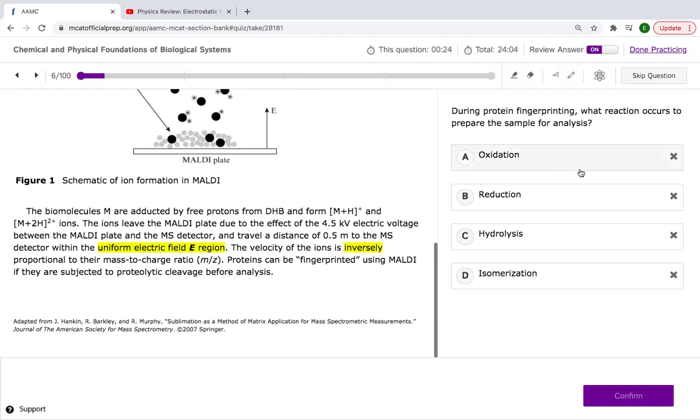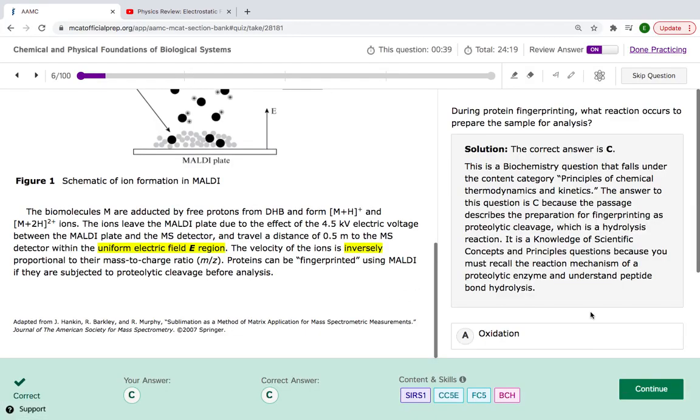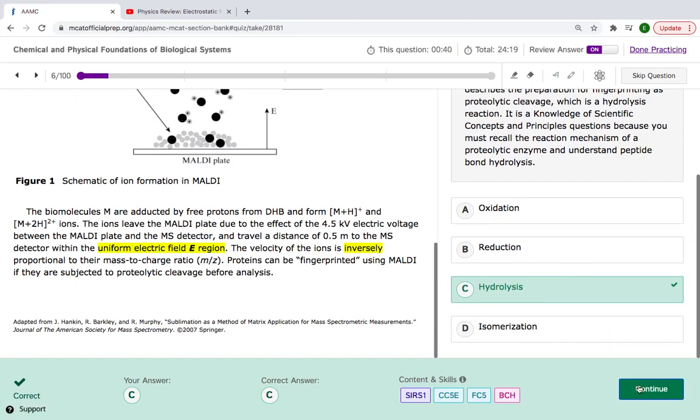It's not through oxidation. It's not through reduction. It is through hydrolysis. That is something you just have to know. You have to memorize that. It's not that hard. If you took biology or biochem, I'm sure they told you that a million times. But proteins are cleaved through hydrolysis. Bam, and that is it.